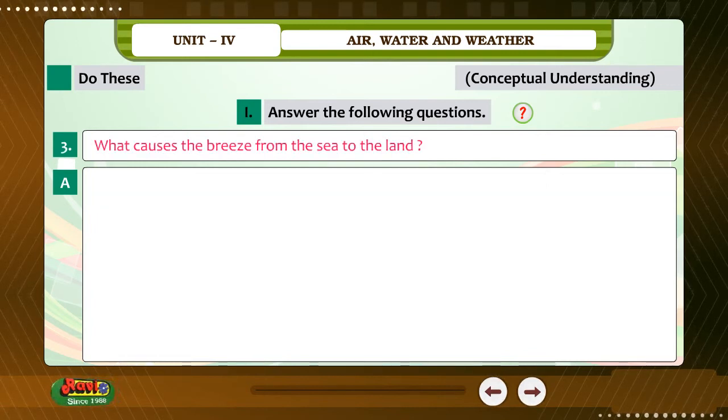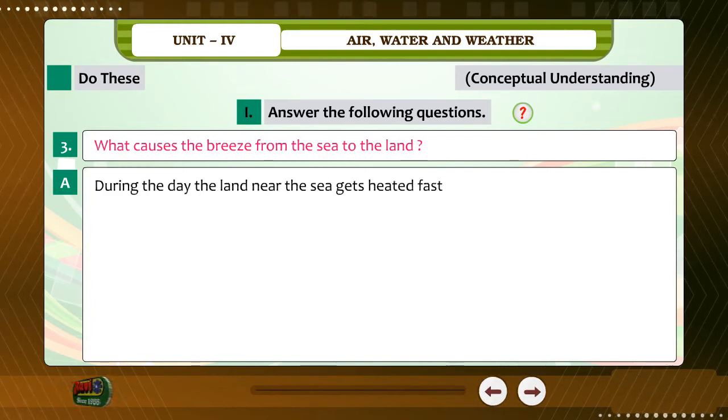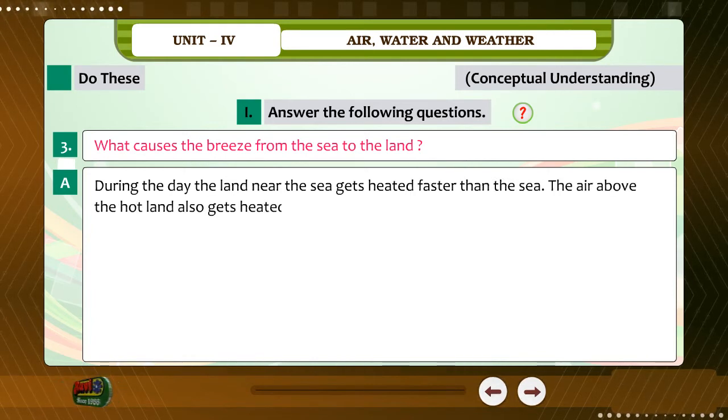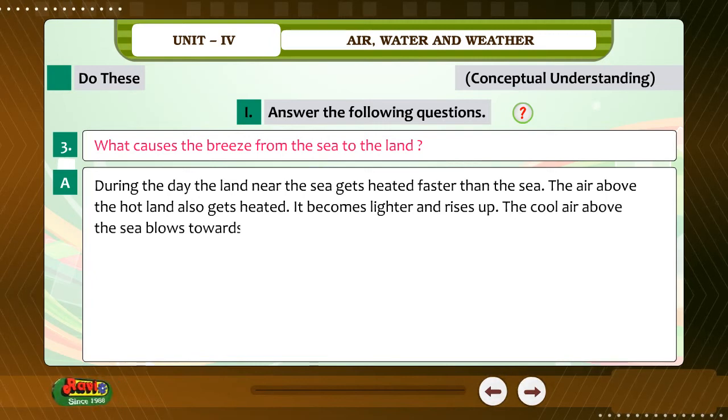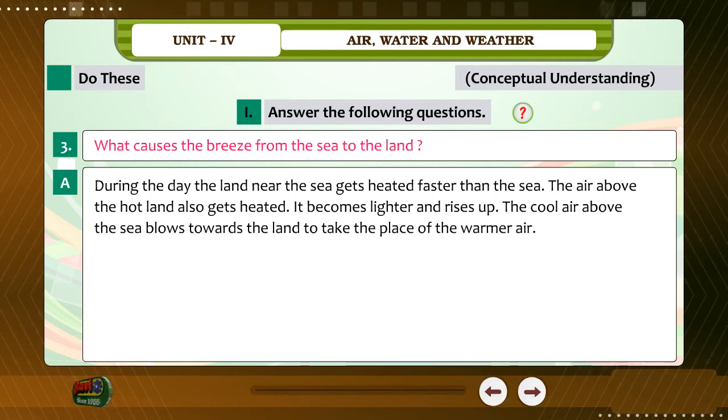3. What causes the breeze from the sea to the land? Answer. During the day, the land near the sea gets heated faster than the sea. The air above the hot land also gets heated. It becomes lighter and rises up. The cool air above the sea blows towards the land to take the place of the warmer air.